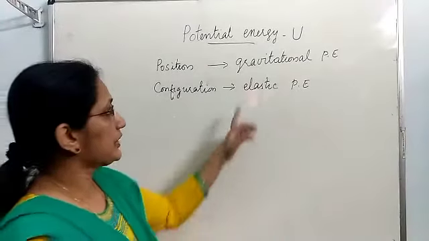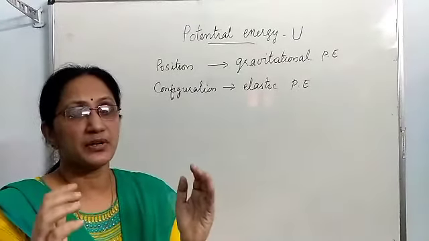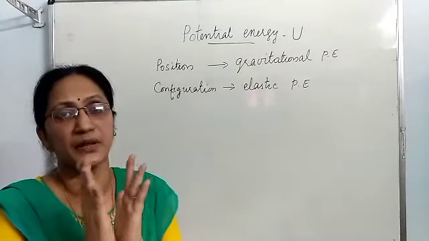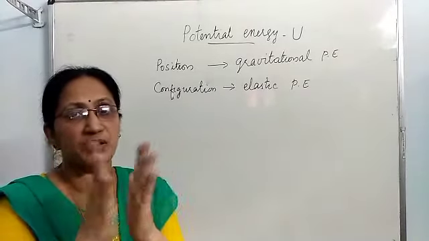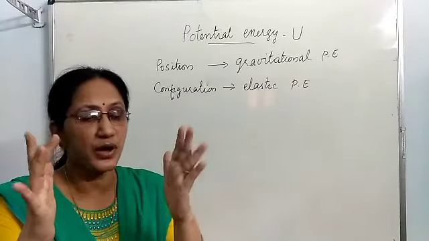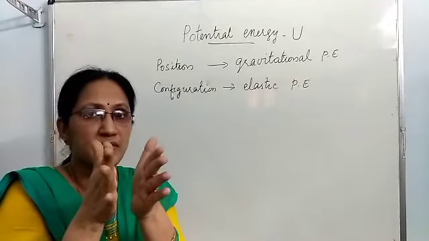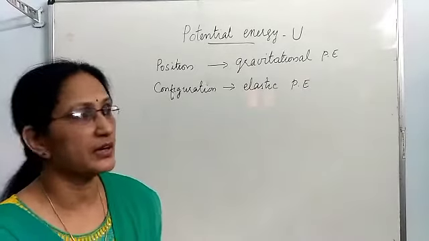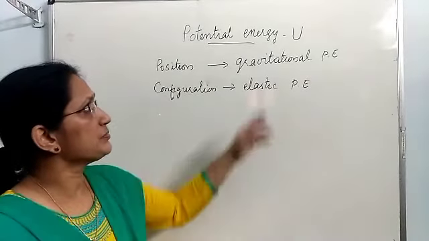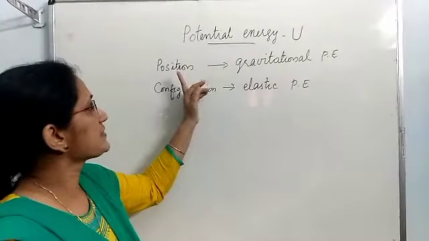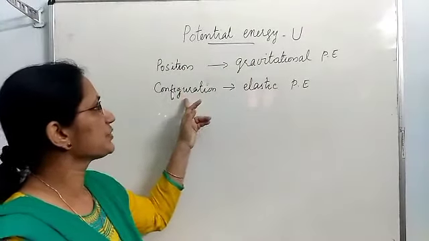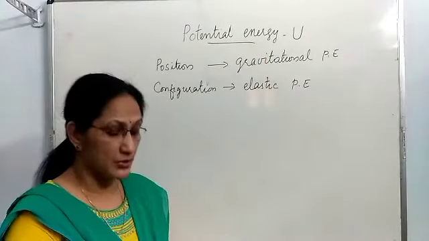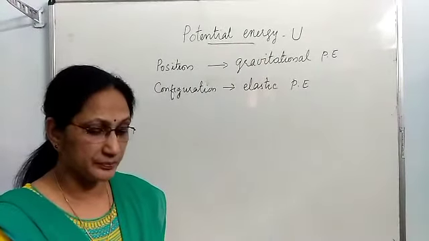Then for elastic potential energy, another example, suppose you are compressing a spring. Its shape changes, configuration changes. The work done by you for compressing the spring is getting stored in the spring in the form of potential energy. So energy possessed by a body due to its change in position or change in configuration is generally called potential energy, and these are the two types of potential energy.